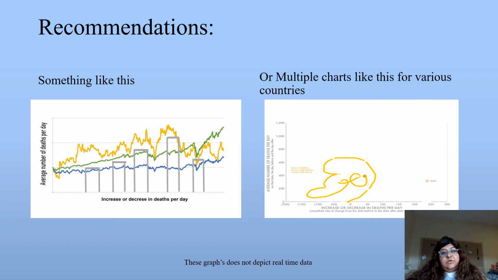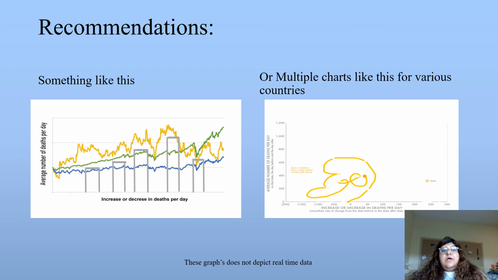So here are two of the recommendations. But please, before that, forgive my poor graph quality. I'm really bad at making them. And these graphs do not depict real data. These are imaginary graphs. So the first one is on the left side. These lines show the average number of deaths per day for 3 different countries, you can say. And these bars or histograms can show the increase or decrease in deaths per day.